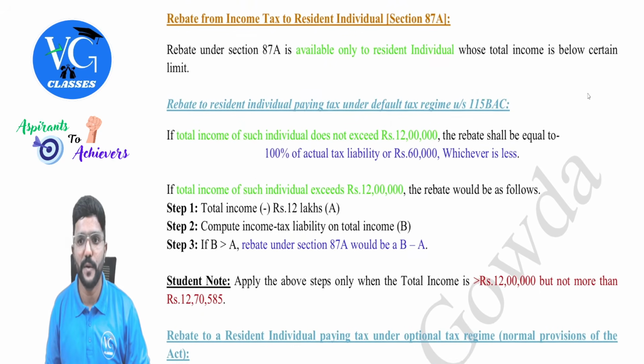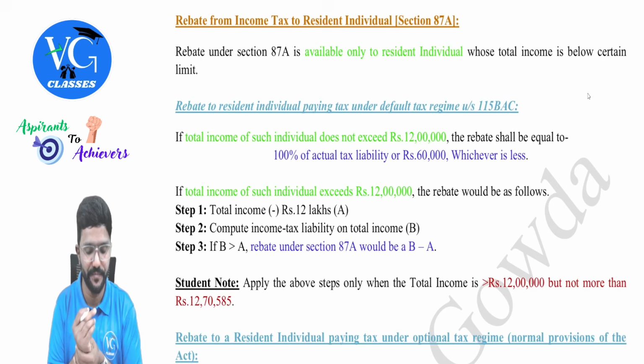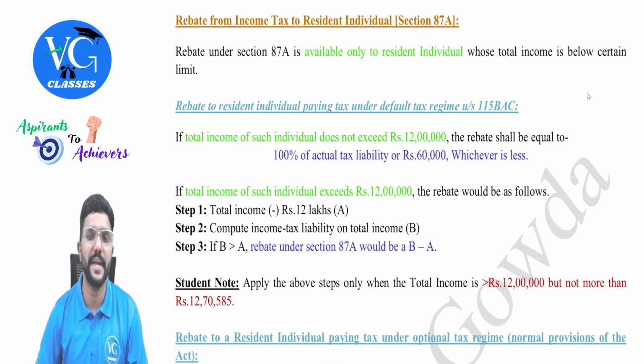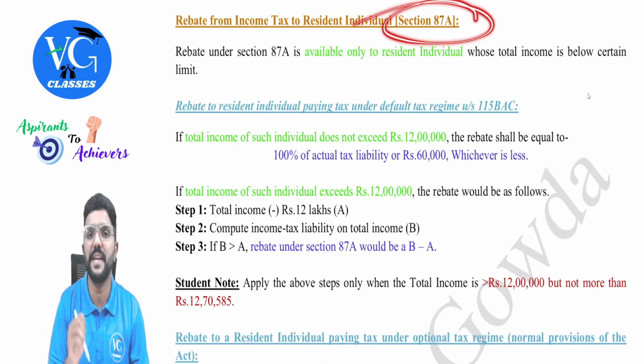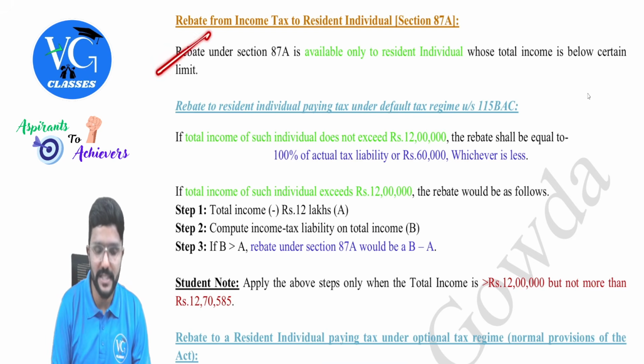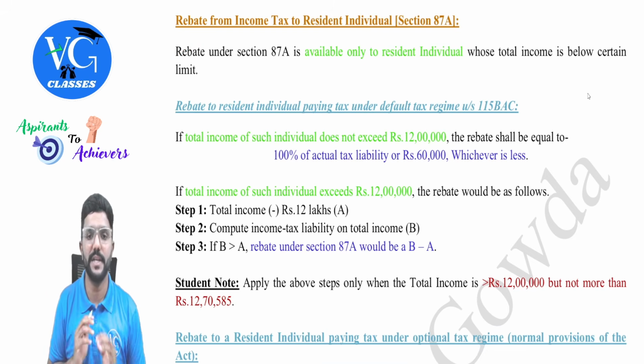Now, the most important thing, rebate, which has undergone an amendment, guys. Yes, let us learn it. Rebate from income tax to resident individual, section 87A. Guys, rebate under section 87A is a benefit given to the assessee, but it is available only to a resident individual whose total income is within a certain limit.